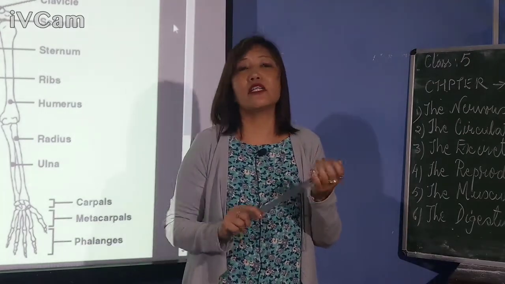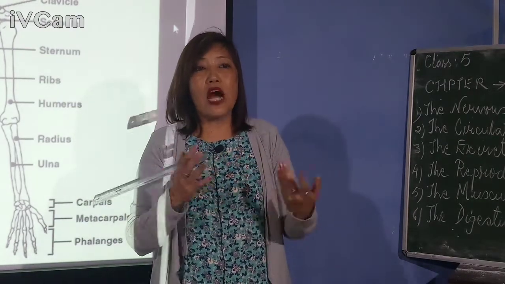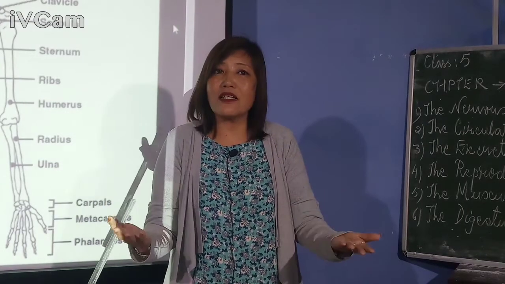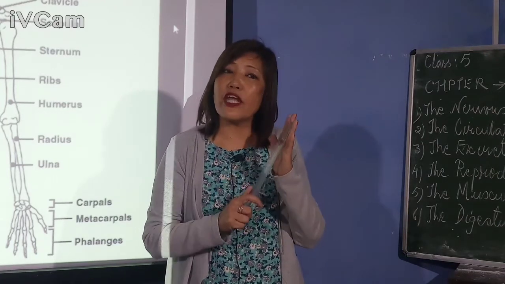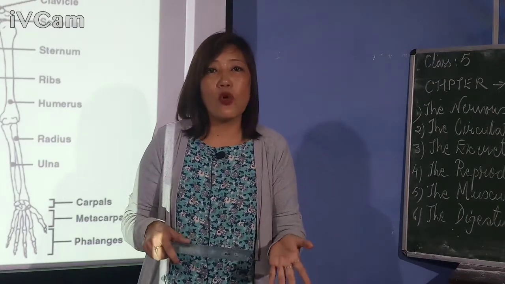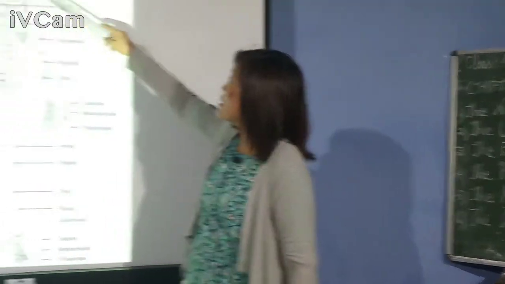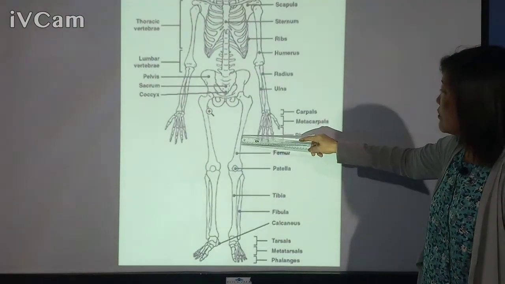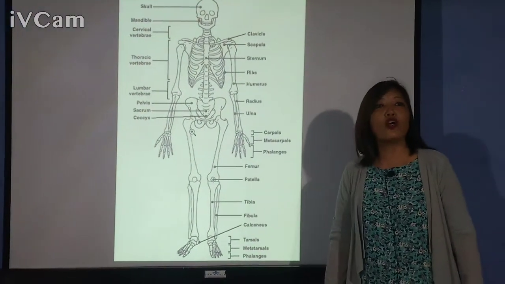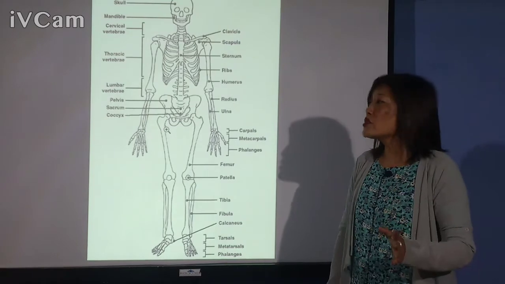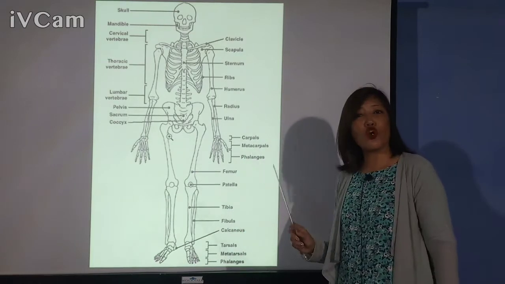Now where do you find the long bones? The bones of our limbs, like we have upper limbs and lower limbs. Limbs means hands and legs. So the bones of the limbs, including the bones of our fingers and the bones of our toes, are long bones. You can see here also the long bones, the bones of our arms, the bones of our legs, and the bones of our fingers. Then the bones of the wrist and the ankles are short bones.